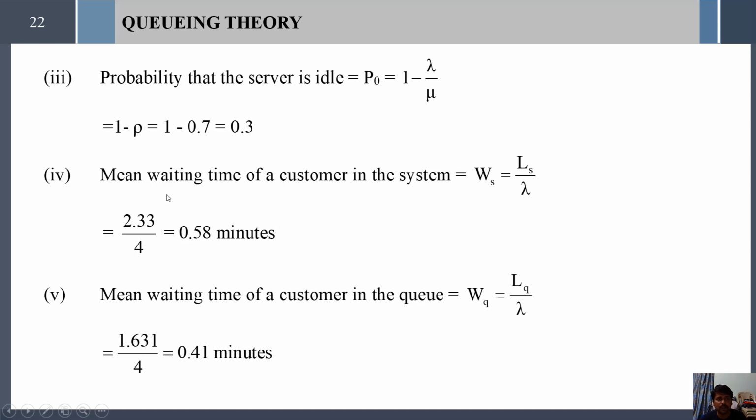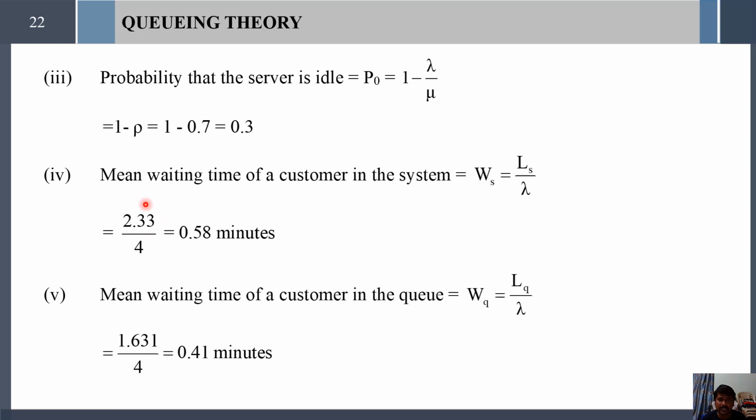And next, the fourth one, the mean waiting time of a customer in the system, that is WS. By using Little's formula, WS can be calculated by LS divided by lambda. We have already found the LS value, the number of customers in the system.